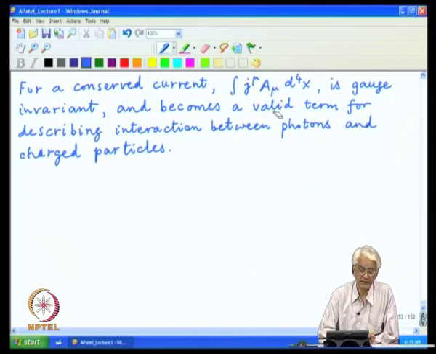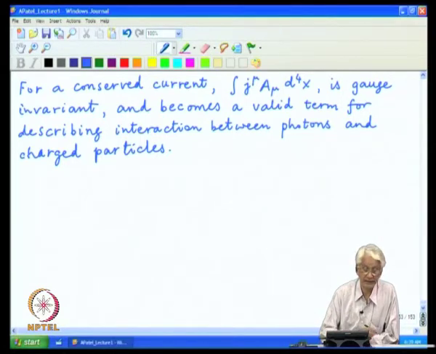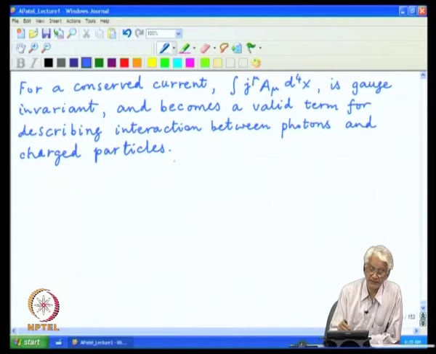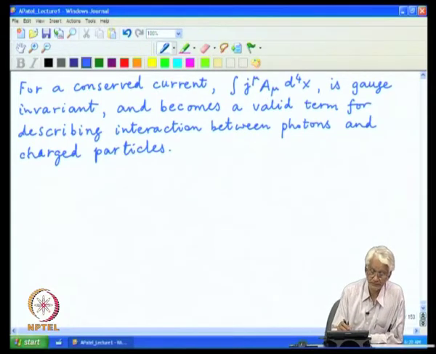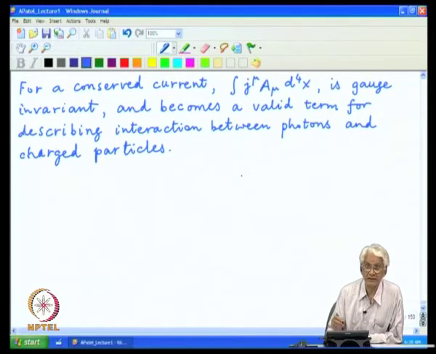It obeys current conservation, and so all the important features which we need in the theory are kept intact, and this now becomes the basis of describing the theory